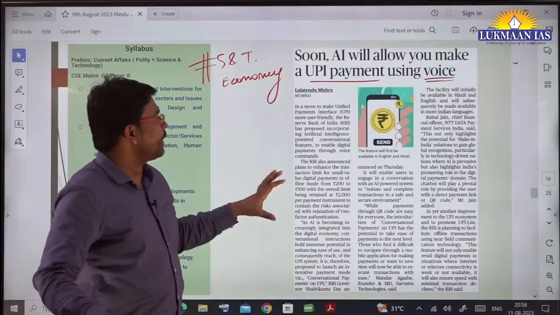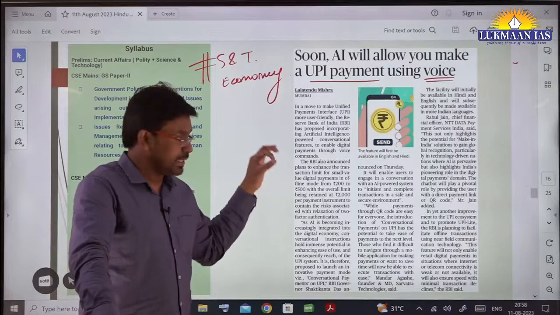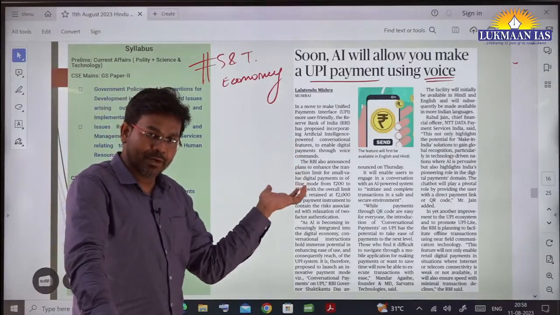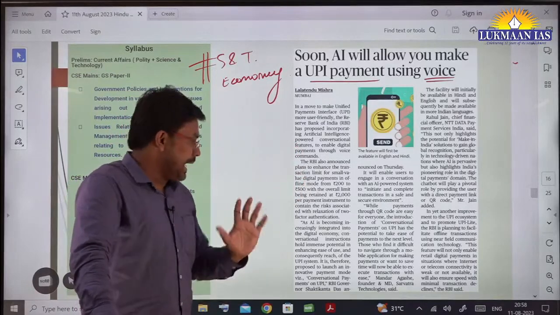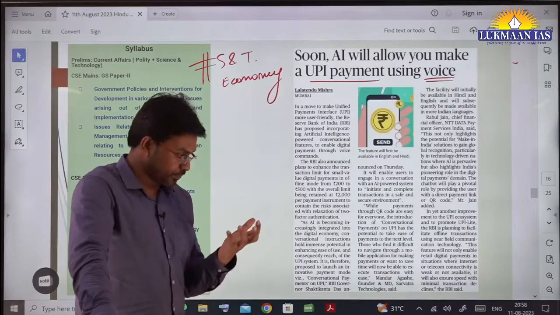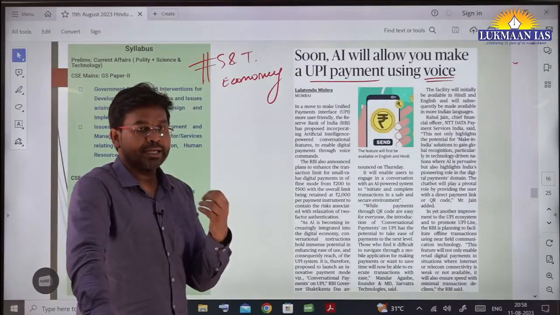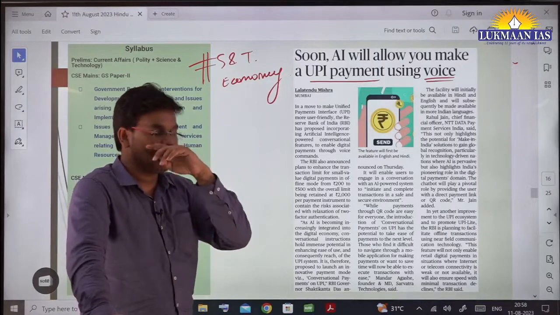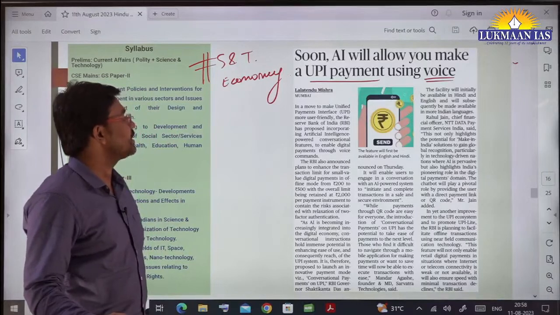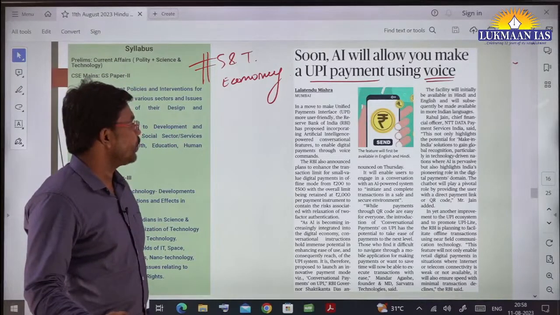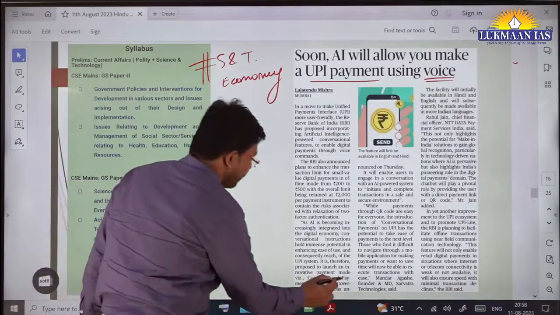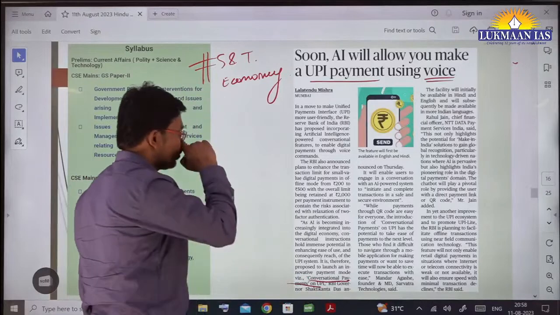The government of India and the Reserve Bank of India are integrating the UPI payment system with artificial intelligence. After that, we will be able to communicate with that particular application. We'll be able to give a command that we want to send this much amount of money to this person. This is known as conversational payment. We will be able to make payment through conversation, through UPI.